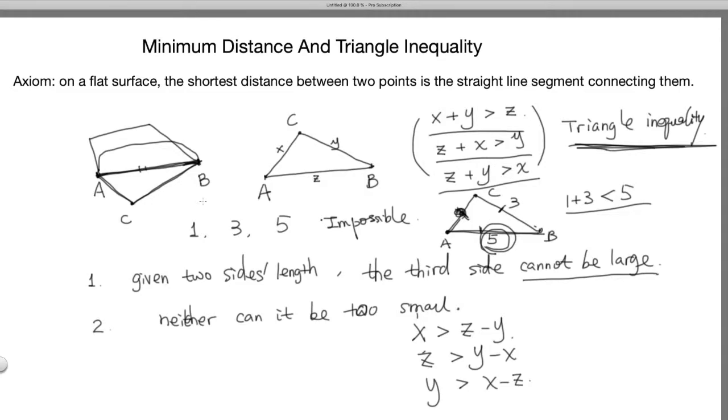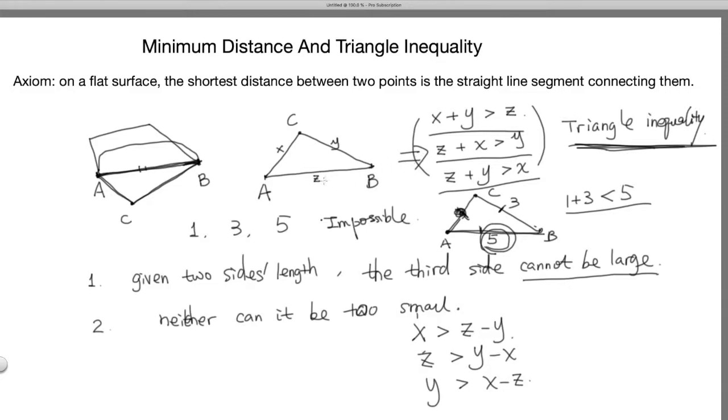And the triangle inequality is a fundamental property of a triangle. And this is the criterion to check, given three numbers x, y, z, can those three numbers make a triangle or not? And to check that, you only need to check these three inequalities. In fact, you really only need to check one inequality.